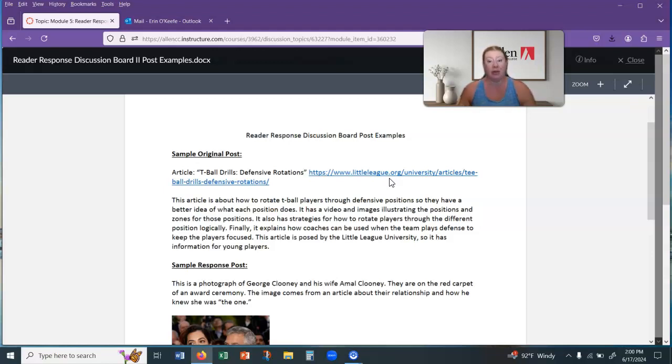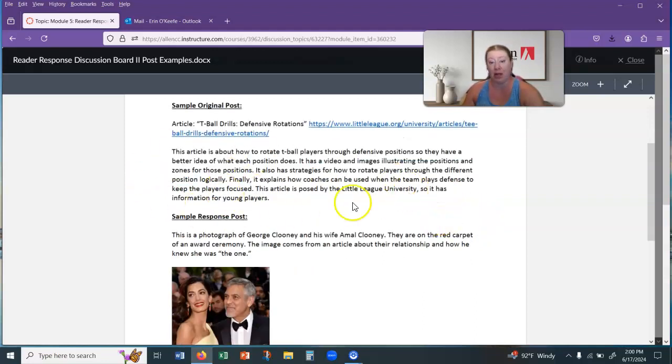So I've got this article that I found, and my sample post just includes, since it did not have an author, the title and the URL of the article. The URL is important so other people can access it, obviously. And then just a short summary of the information that I found on there. So I'm using my good summary reading strategies to help me with the content.